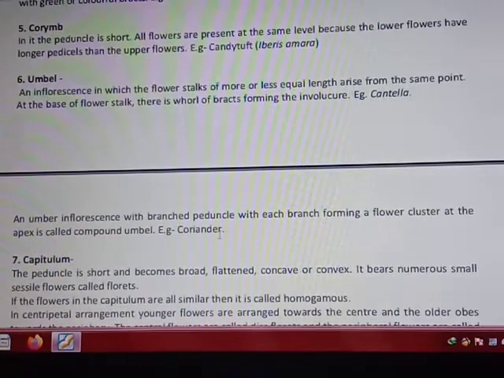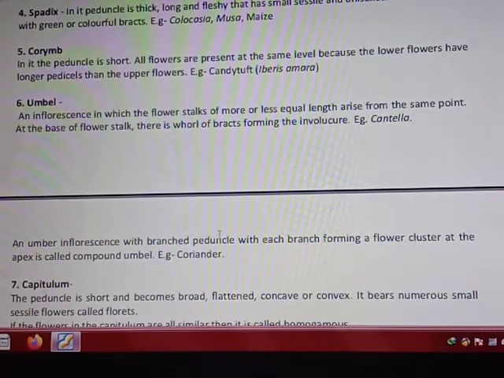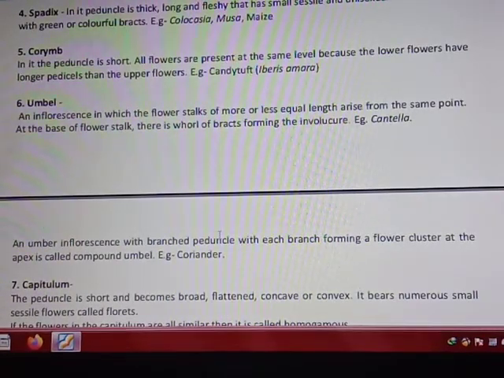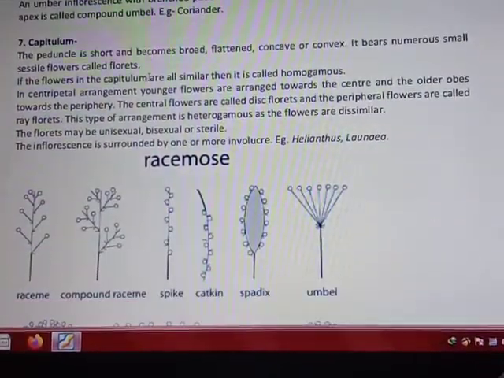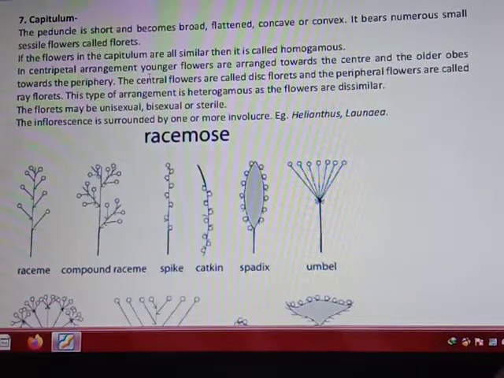Next type is corymbs. Corymbs means in this case peduncle is present but it is very short. Now what happened? All of the flowers are present at the same level because the lower flowers have a long pedicel than the upper one. It will be more clear to you by showing this diagram. It is mostly in case of coriander, dhania.